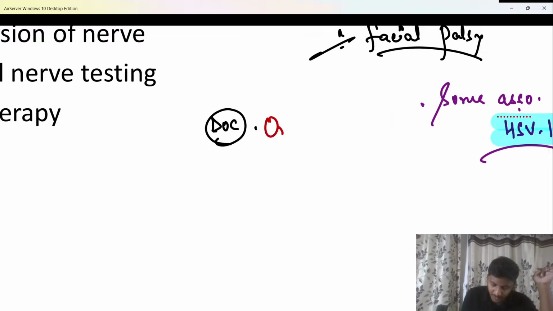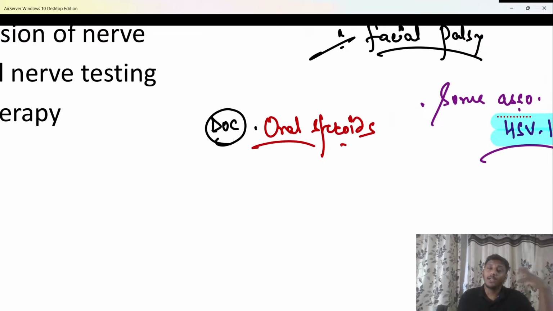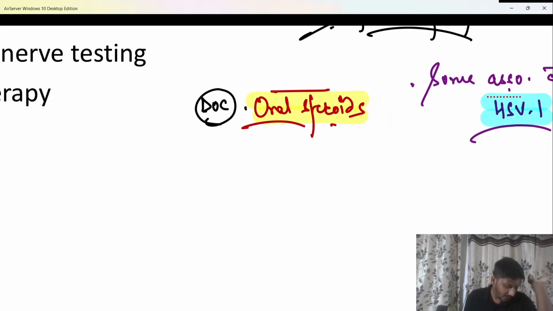So oral steroids, because in most of the cases, beta, the cause has not been found, but it has been seen that there is edema around the facial nerve, and that edema causes compression of the facial nerve. Whether that edema is due to trauma, infection or any other cause, that edema compresses the facial nerve. Therefore the drug of choice is steroids because it reduces inflammation and edema, and that shows improvement. Okay? Even you can give acyclovir, but that's not the drug of choice.